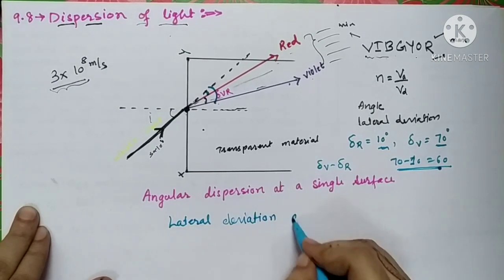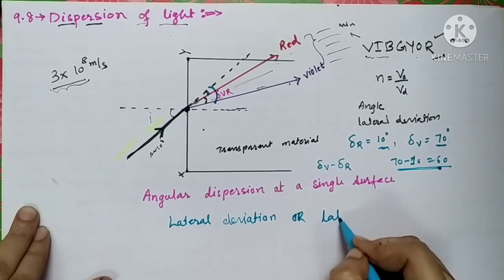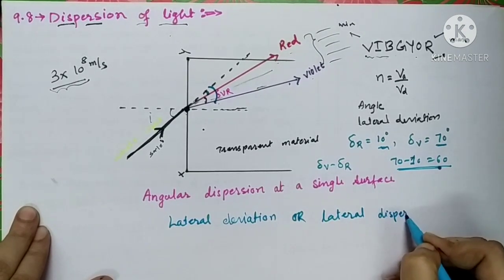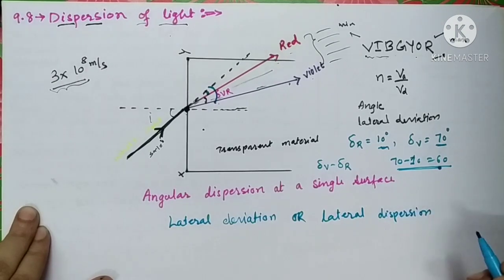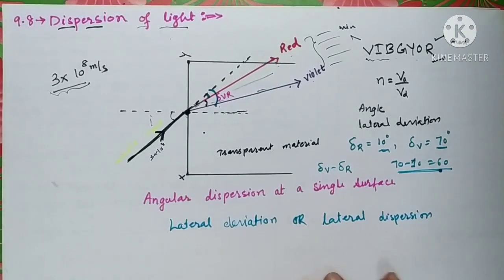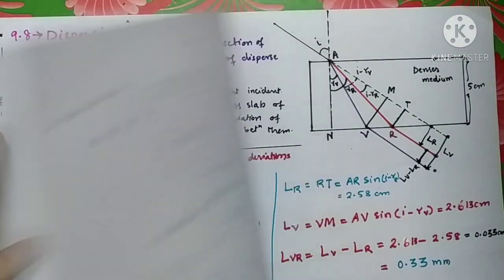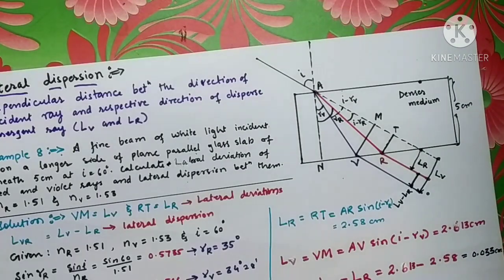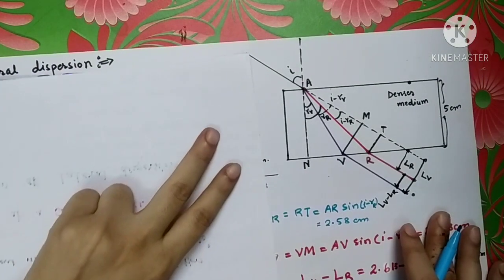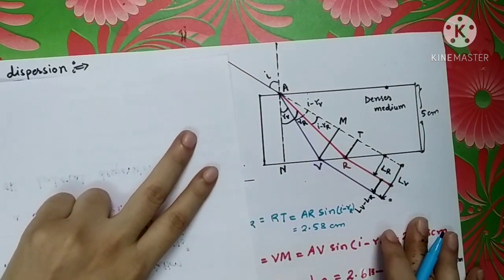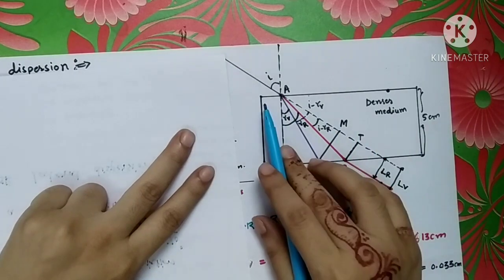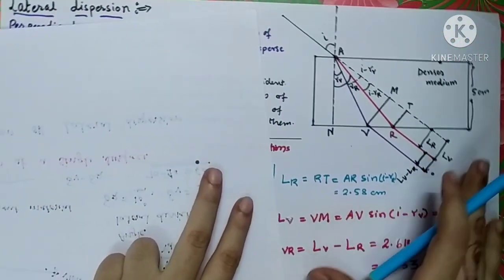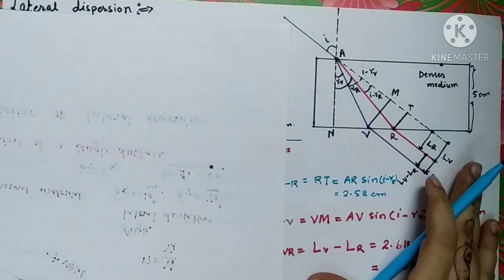Let us see what is the meaning of this lateral dispersion and lateral deviation. So here what we have done, we have taken one glass slab. One glass slab is taken over here.